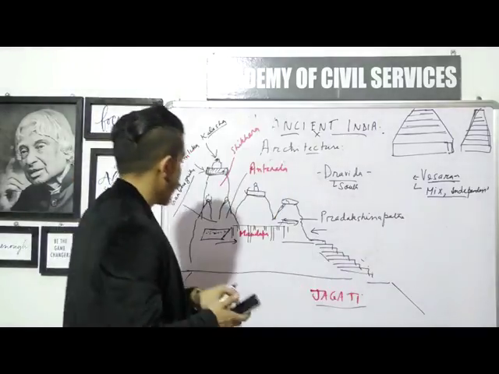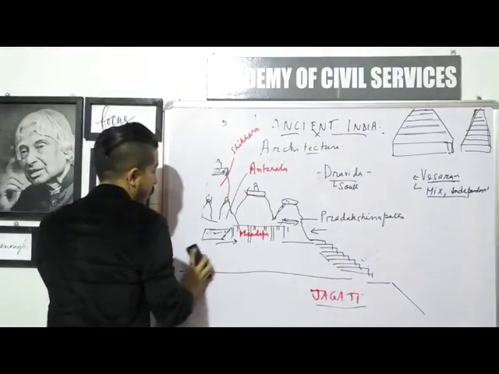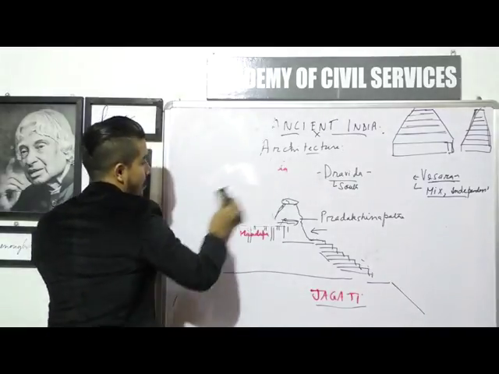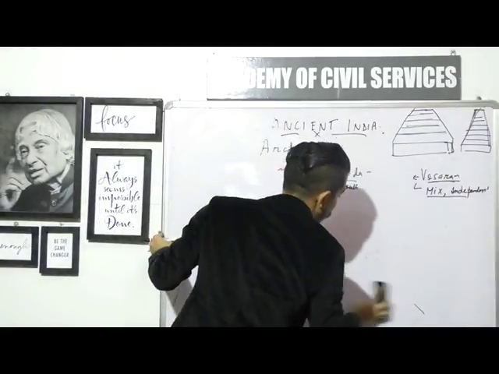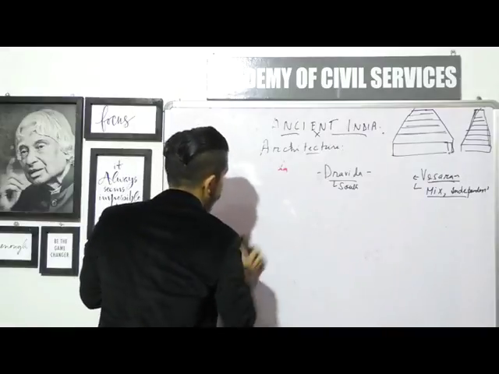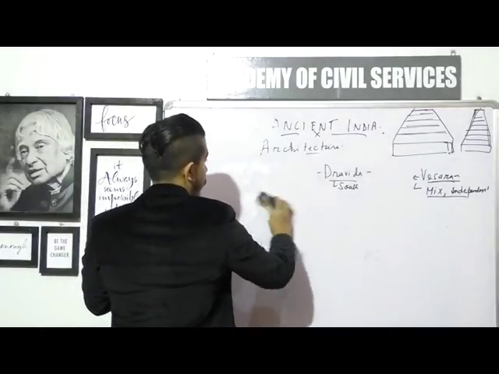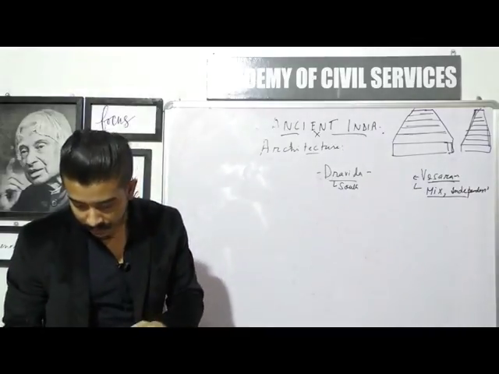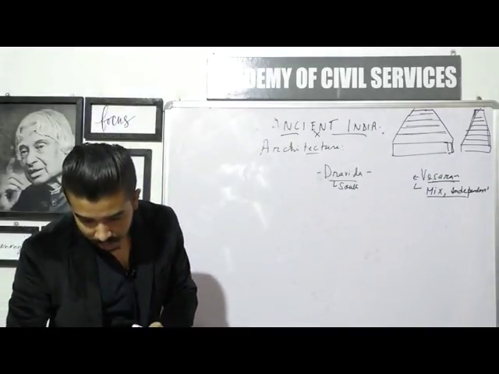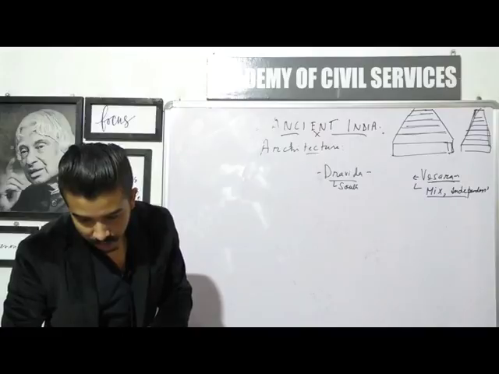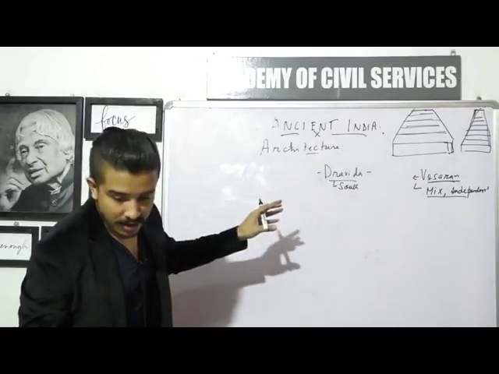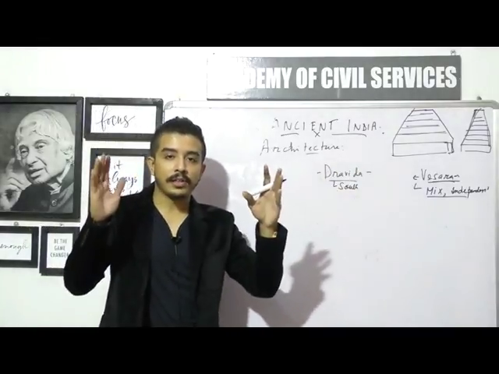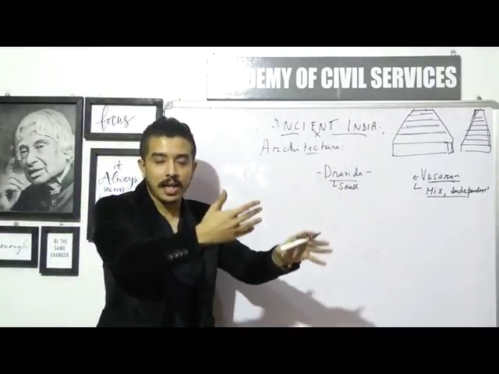Now that we are done with the basic structure, let's talk about some important types of temples which belong to the North Indian style. Remember, we're talking about North Indian temples. We're not talking about Dravida or the South Indian temples right now. I have talked about the basic different parts of the temples, especially for the North Indian. For South Indian, we'll do it separately.